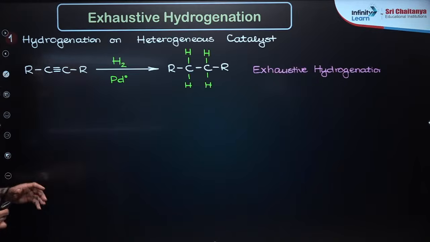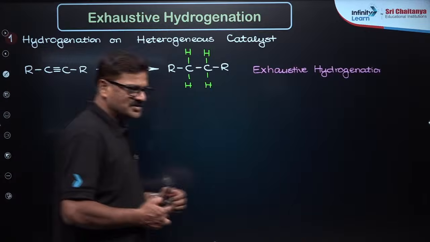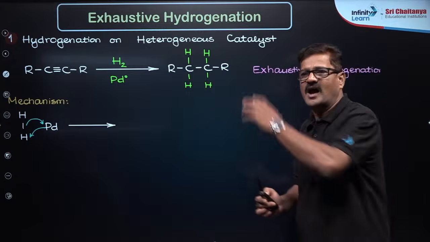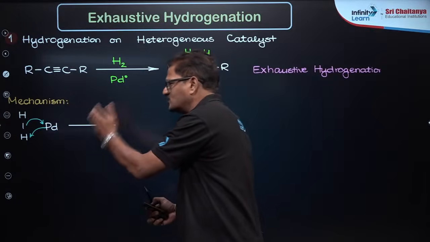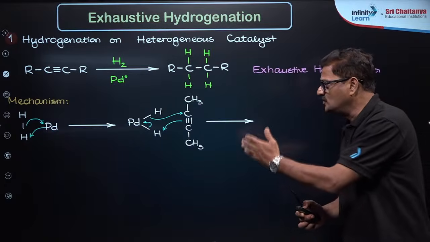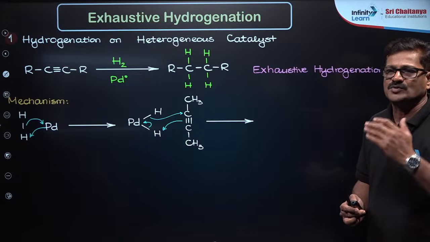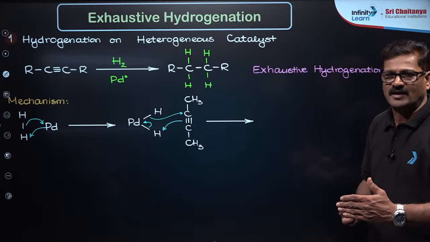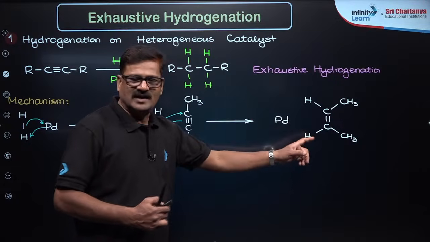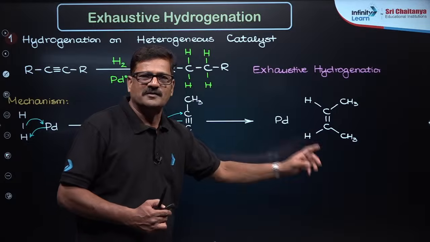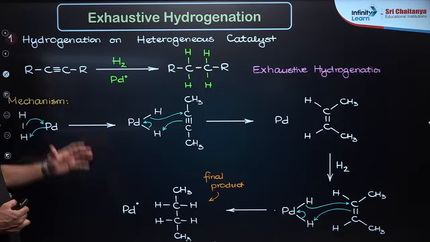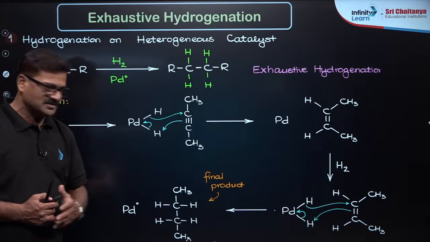Now you see, it is exhaustive hydrogenation, as I mentioned. It is a surface catalyzed reaction. In the surface catalyzed reaction, hydrogen is going to adsorb on the surface of the palladium, so that this adsorbed hydrogen is going to add to this carbon to carbon triple bond of the alkyne, and you are going to get alkene. And this alkene is still available for reduction to give rise to alkane. This is what is called exhaustive hydrogenation.